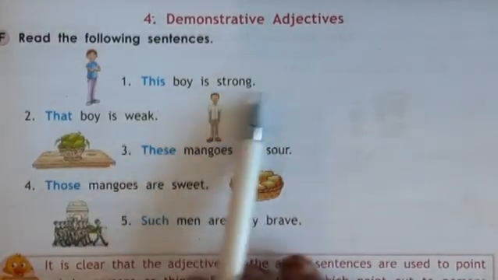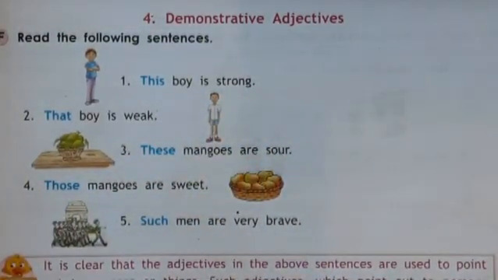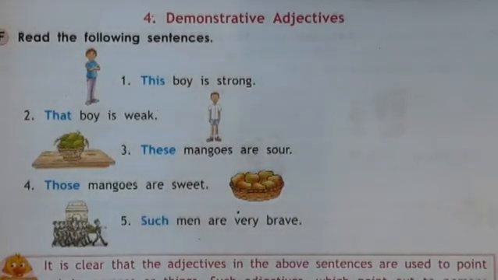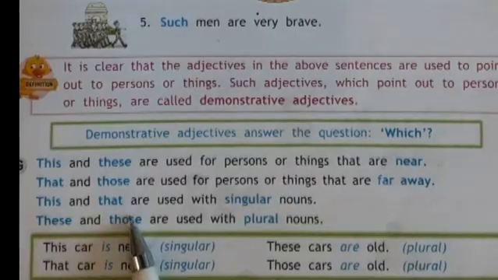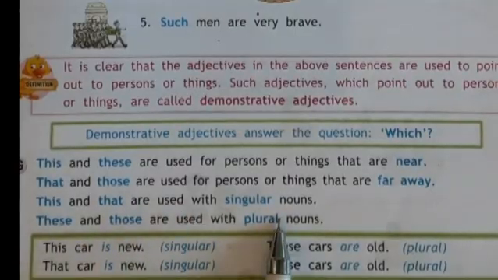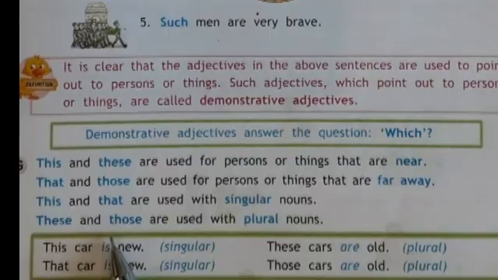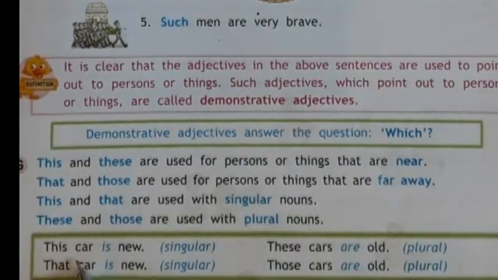The answer is this. So this and these are used for persons or things that are near. That and those are used for persons or things that are far away. This and that are used with singular nouns, and these and those are used with plural nouns.